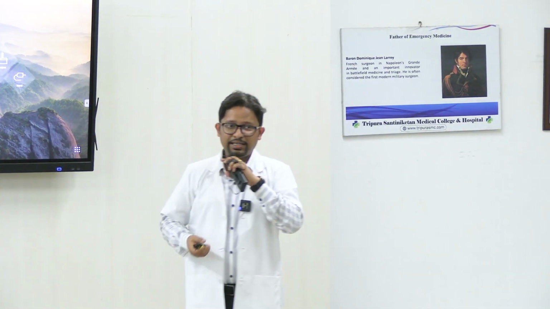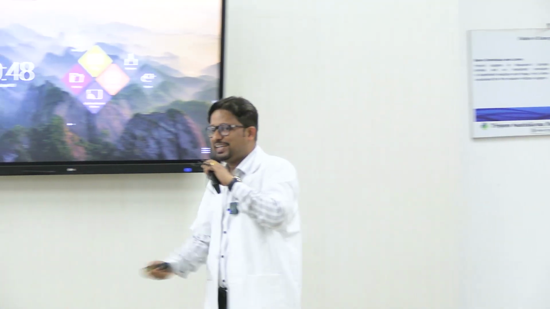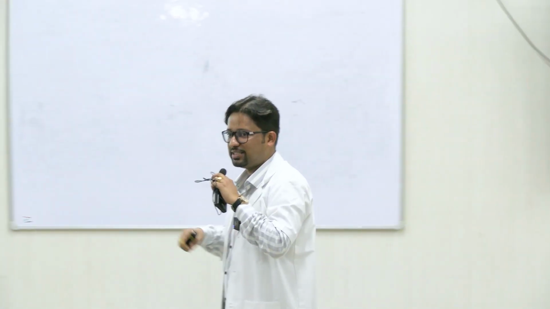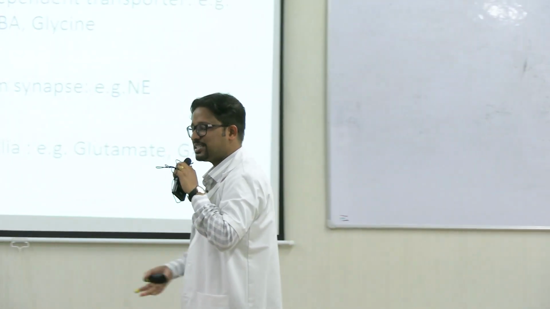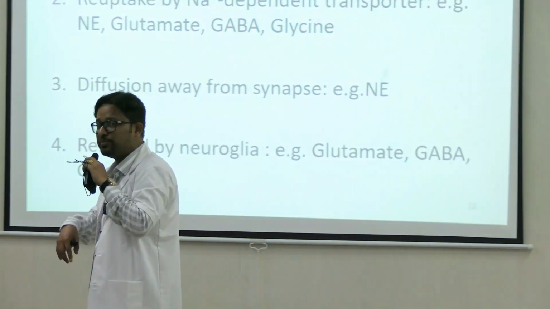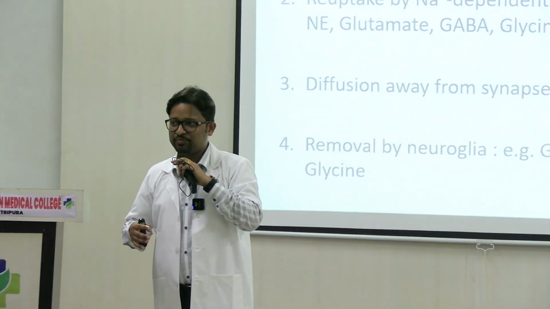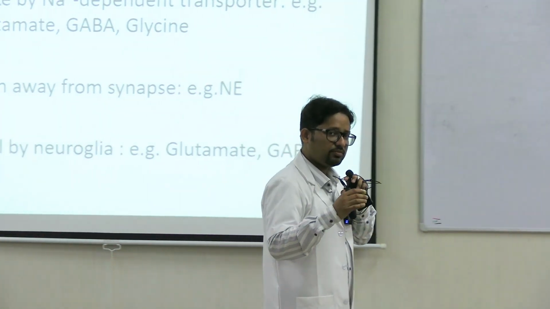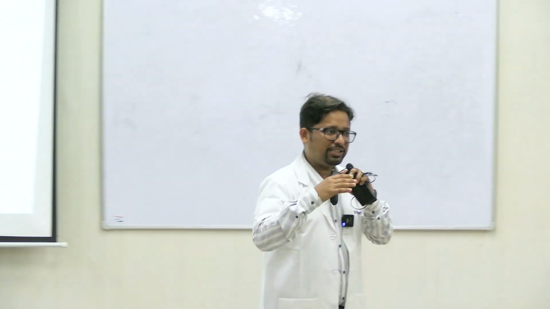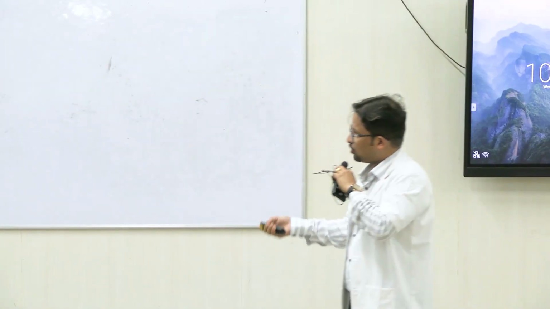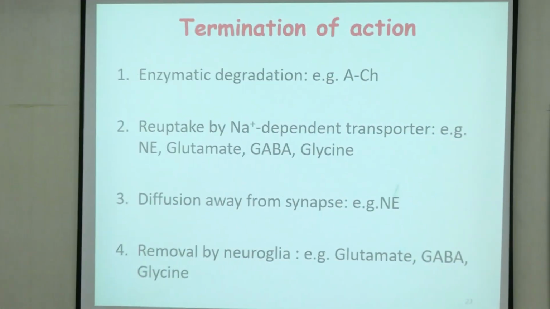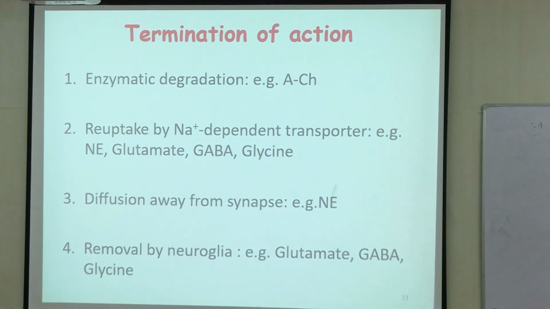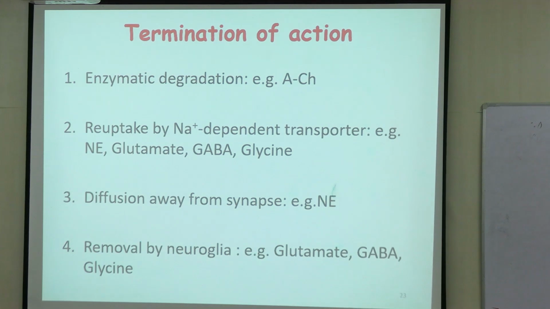The presynaptic neuron can also take it back, because all these transmitters, the synthesis of the transmitter is an energy exhaustive process. It takes up a lot of ATP, it takes up a lot of chemicals and other raw materials which the neuron has to procure from different parts of the body. So that's why you require that less and less should be wasted. So a lot of neurons have a mechanism to take the transmitter back, reuptake. So reuptake is one way by which enzyme activity at the synaptic cleft or receptor is stopped.